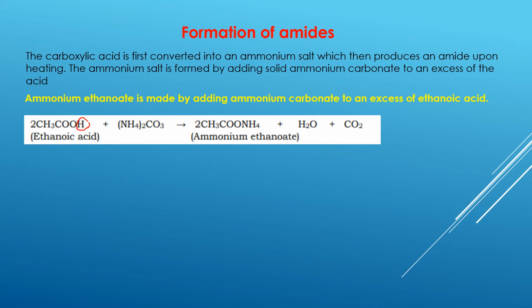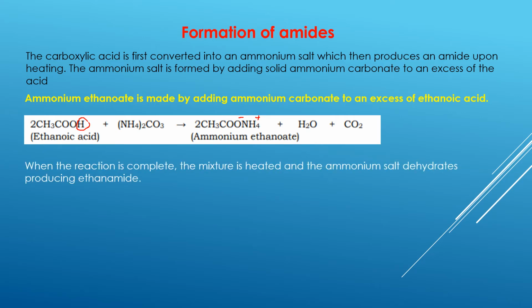So now instead of the hydrogen we have the NH4 group, which carries a positive charge. This has created ammonium ethanoate, which is a salt. A salt contains a positive ion and a negative ion. So this is a negative ion and that's a positive ion, which is why it is called a salt. Byproducts are water, coming from the H and the O, and the CO, which will give you carbon dioxide.